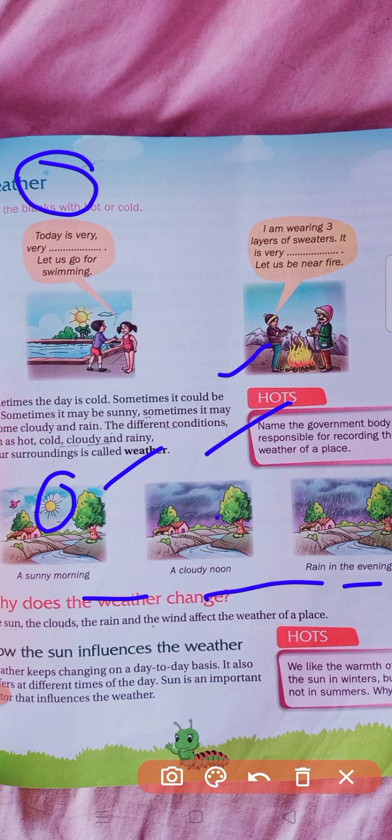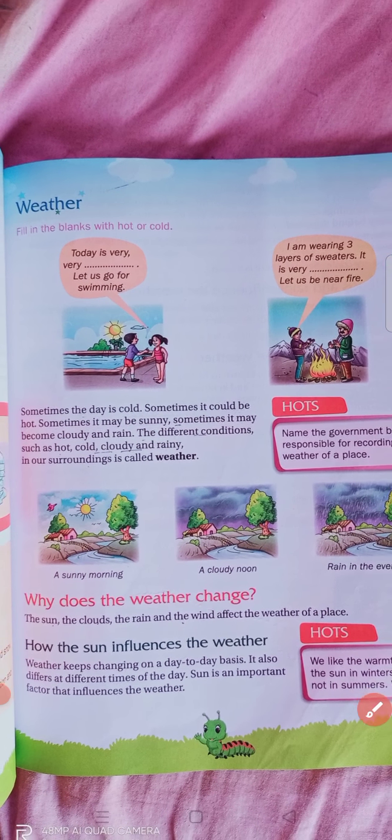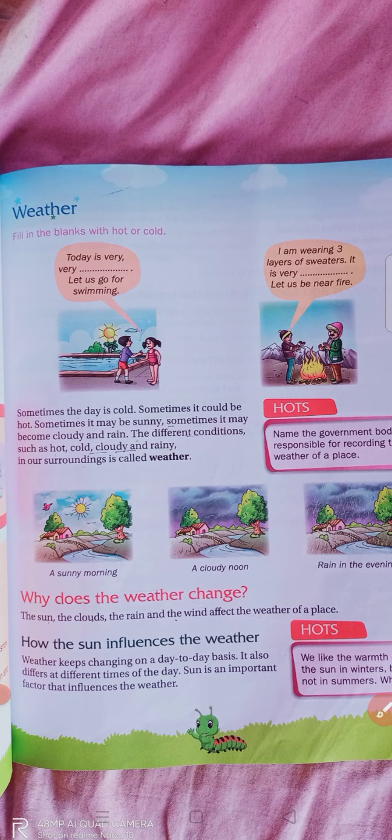So it is sunny, and here you can see the cloudy weather, right? And also it's raining in the evening. So these are different conditions, not types, they are conditions of weather. These are the different conditions that tell about the weather. Now let us see how this weather changes, right?